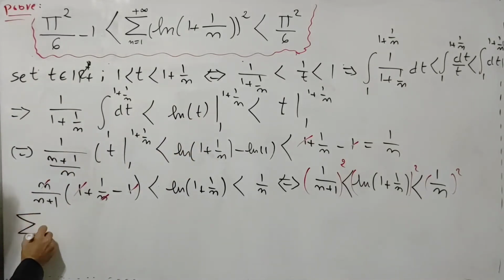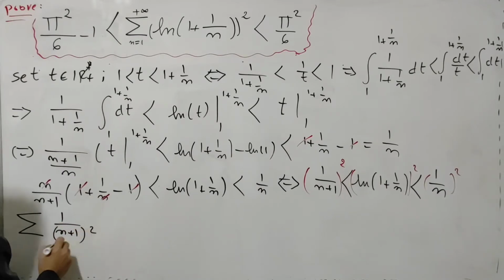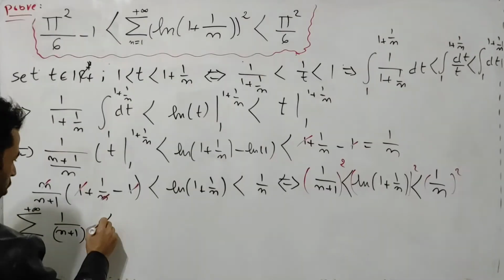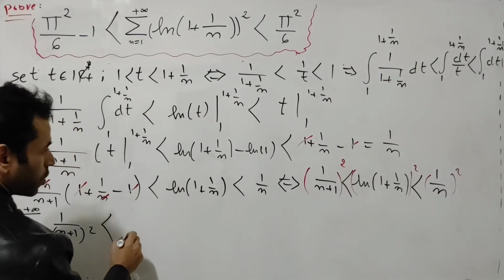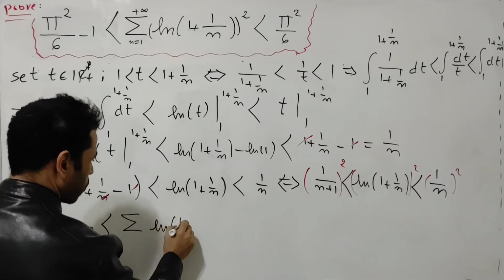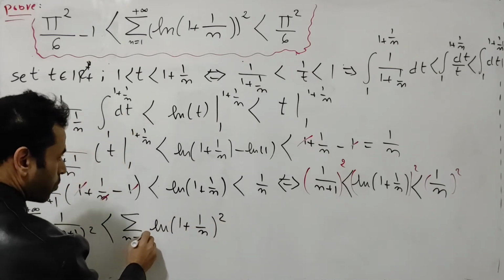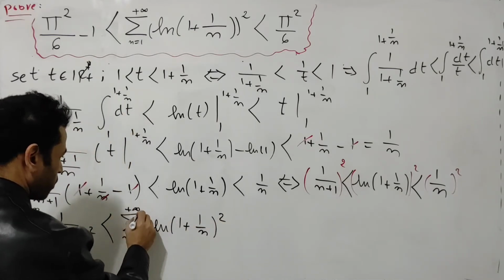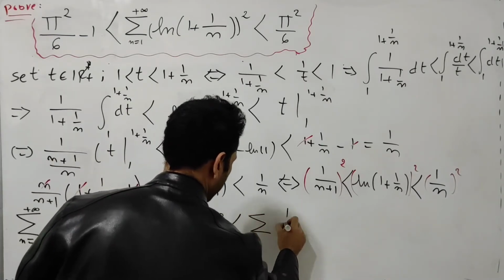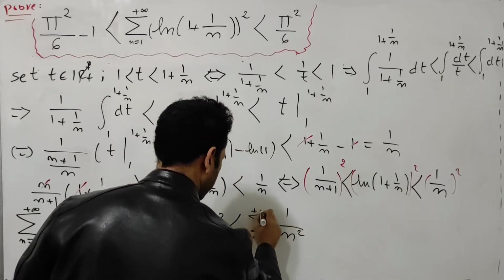So we have the sum of 1 over n plus 1 quantity squared as n goes from 1 to plus infinity is strictly less than the sum of natural log of 1 plus 1 over n quantity squared as n goes from 1 to plus infinity, which is strictly less than the sum of 1 over n squared as n goes from 1 to plus infinity.